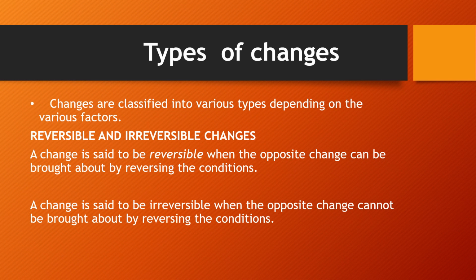Say, for example, if you take out the ice cubes from the fridge and you keep them outside, you will see the ice cubes change into water. Again, if you freeze the water into ice by keeping it back into the refrigerator, you will get the ice. So this is the example of reversible change.